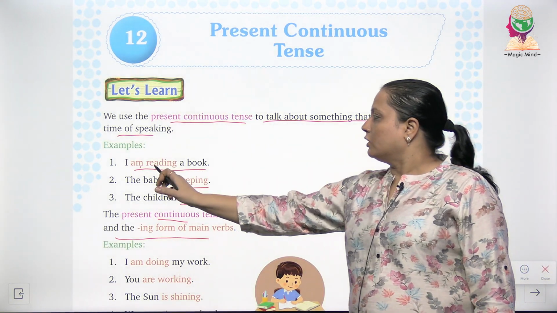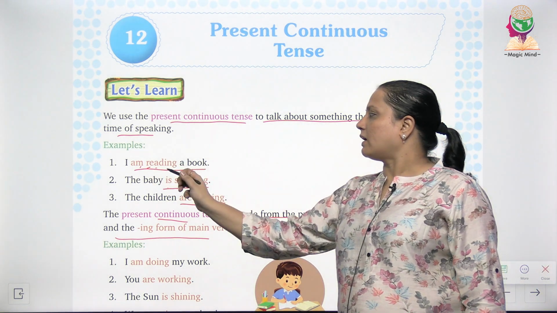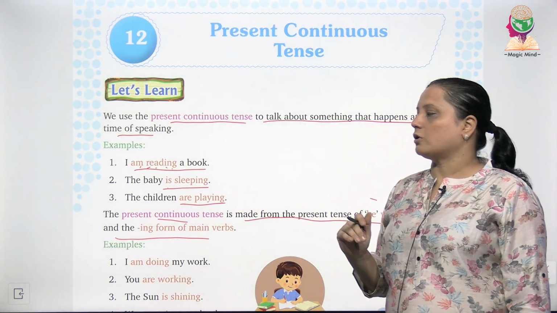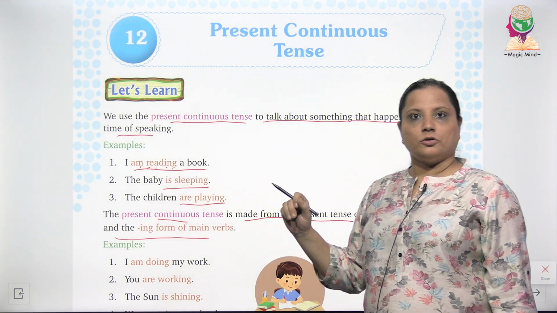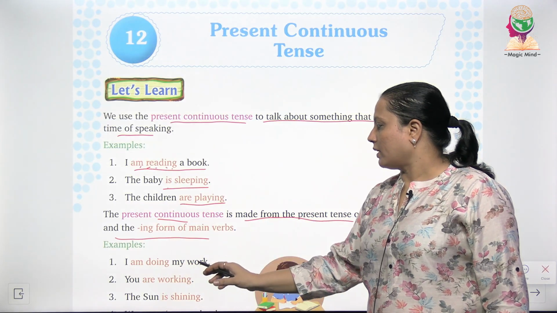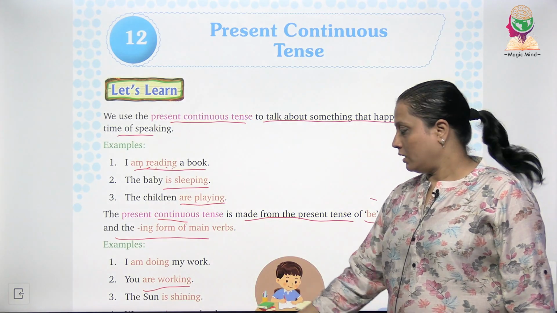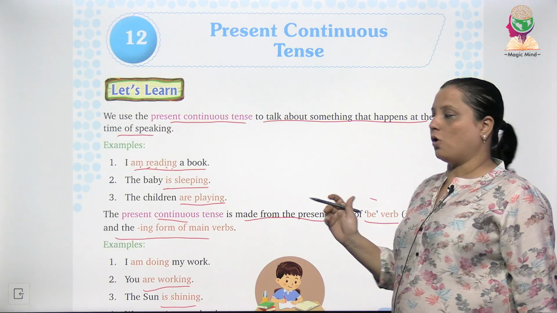For example, you can see read, read is the main verb and we have added ing to it, hence it turns out to be the continuous tense, present continuous tense. Examples: I am doing my work, you are working, the sun is shining, and so on.